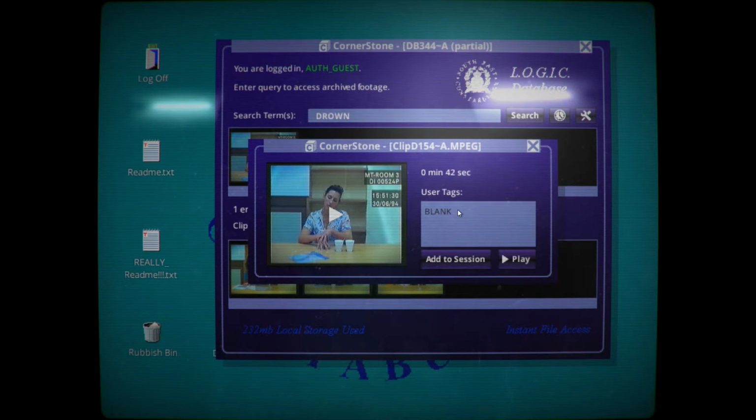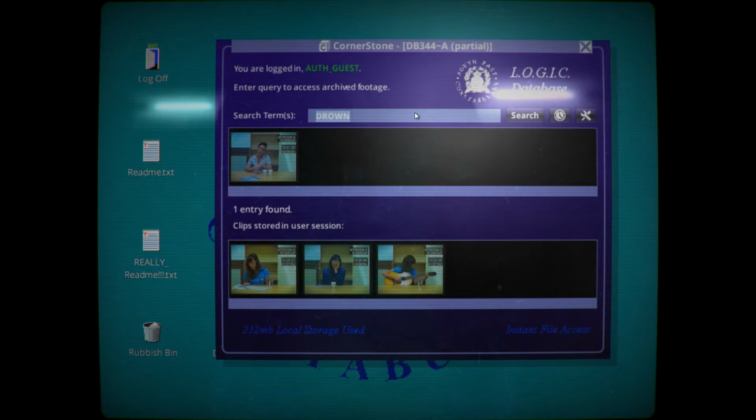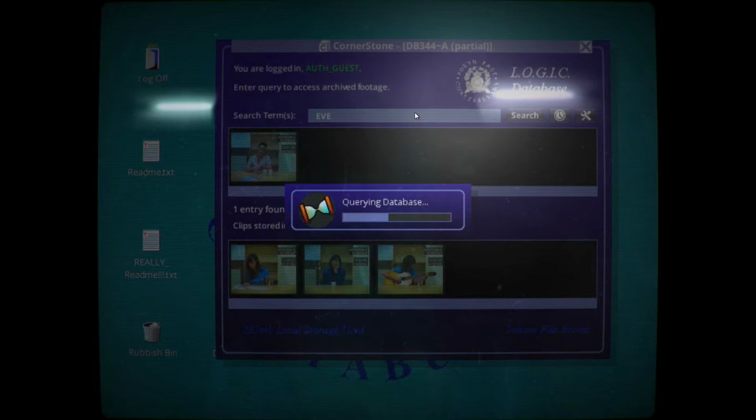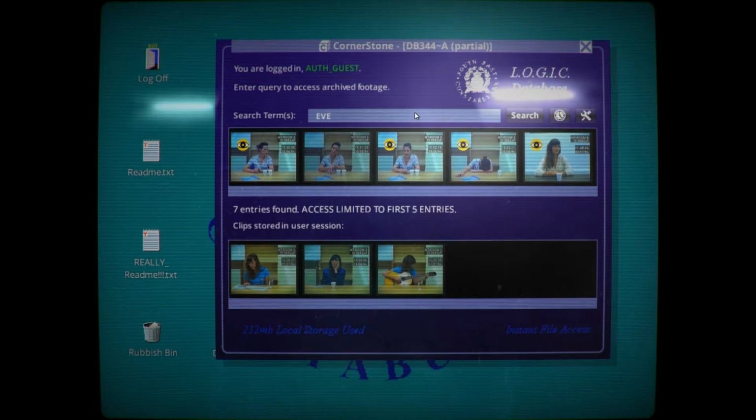So this one's interesting because this one actually references the song that she was singing. Sister, her name's Eve, so I'm going to type in Eve there. Drown. Beach might be a keyword we can type into the search. Well, interesting. I'm going to type in Eve now and see what shows up. Yeah, we've got quite a few here, it seems, about Eve. Alright, so let's go through these.